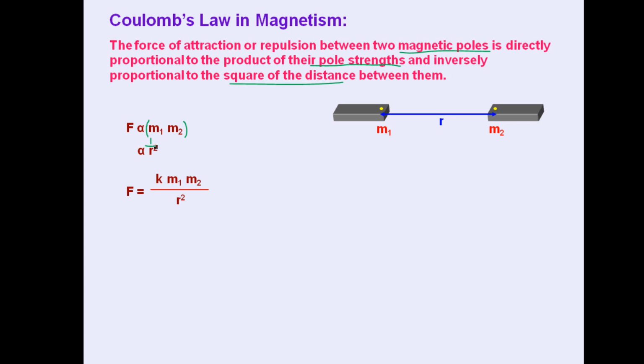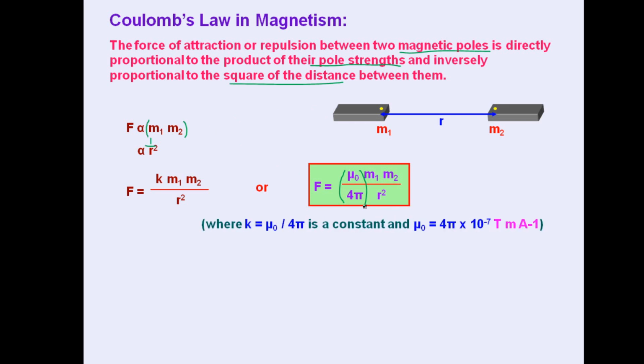Now, on combining and splitting into a constant, we will get F equals constant into m1 m2 by r square, where this constant will always be the magnetic constant, mu naught by 4 pi, so F equals mu naught by 4 pi m1 m2 by r square: product of pole strengths divided by distance square. This k is mu naught by 4 pi and is a constant, and we know this, it is the magnetic constant. Its value is 4 pi into 10 to the power minus 7 Tesla ampere inverse meter.